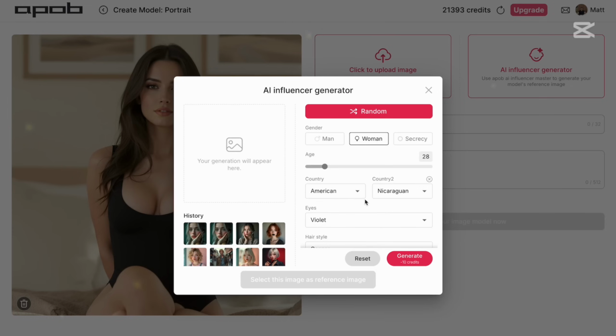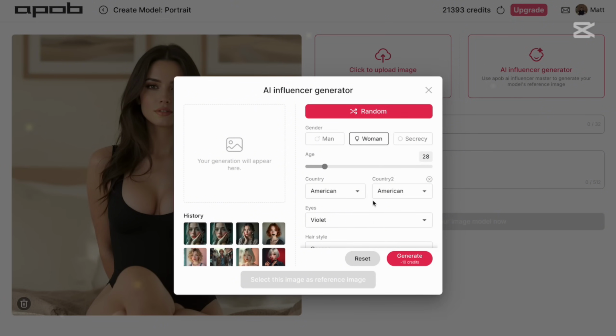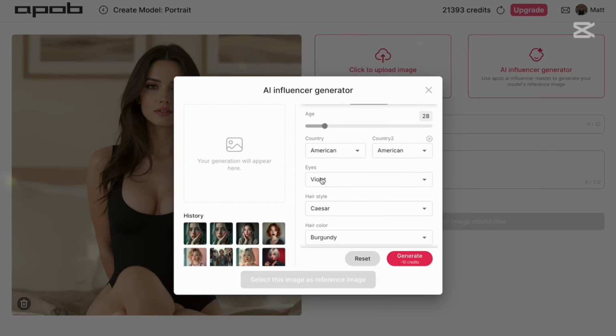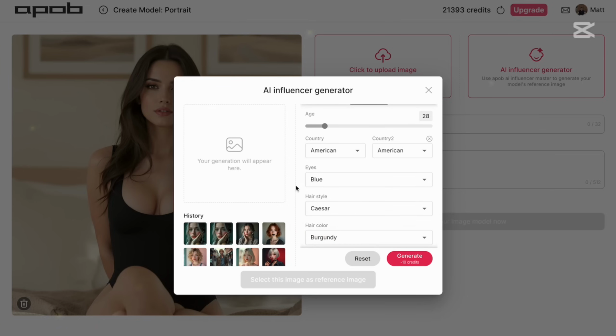So for example, you want to have American and then a second country. If you don't want to have mixed people, you can just use American as the first country and the second one, and then it will be 100% American. Then eyes, of course, you can change colors. So you can pick blue, brown, gray, hazel, whatever you want. In most cases, I'm picking blue because this is my choice, but it's really up to you.